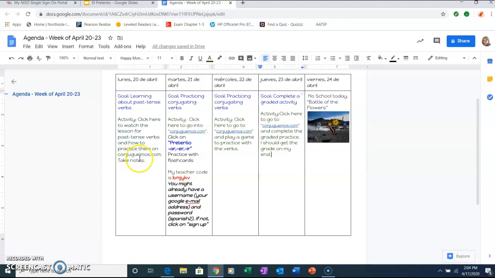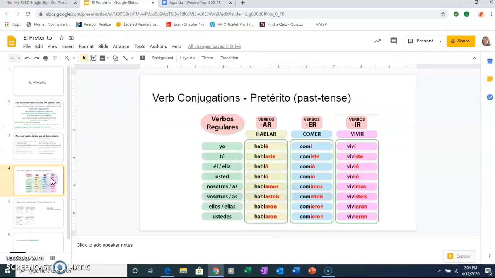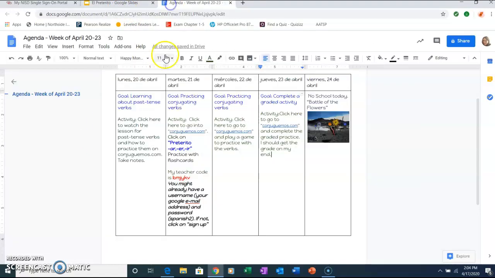So I would like for you, if you have something to write with, to take some notes, especially of the ending of the verbs. This little chart right here will help you a lot with the conjugations. For Tuesday, Wednesday, and Thursday, you're going to be working on the website conjuguemos.com.